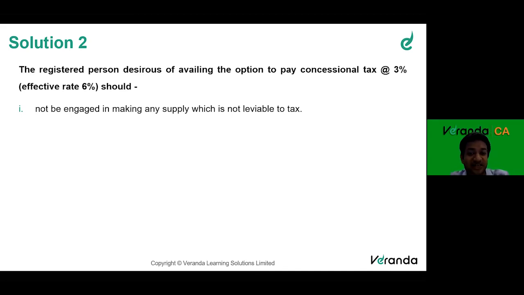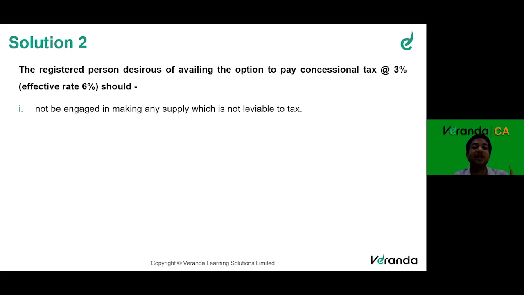It does not say which is exempt. It says only which is not leviable to tax under this Act. That means petrol and liquor, those products. But if it said which should not be engaged in making exempt supply, then all these would be included. But exempt is not included here. So if I do an exempt supply, for example, I give a healthcare service, or let's say I sell milk or some exempt supply transaction, goods or service, I can still opt for composition scheme.